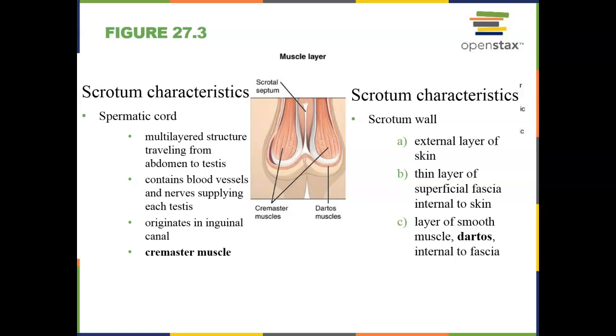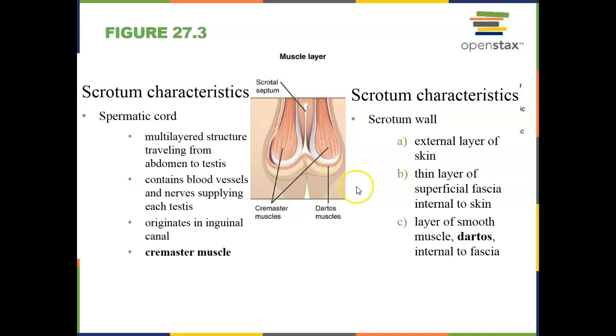There are two smooth muscles, that's what I should say, that surround the testicles. We have the cremaster muscle, which is a muscle that leads from the abdominal wall all the way down. This cremaster muscle surrounds each testicle individually. And then surrounding the edge of the testicular sac, the scrotal sac, is the dartos muscle.